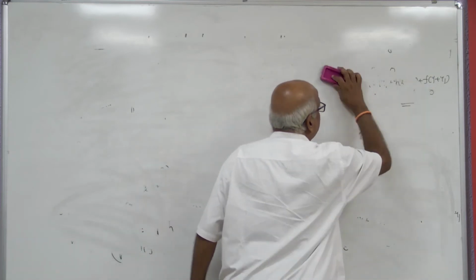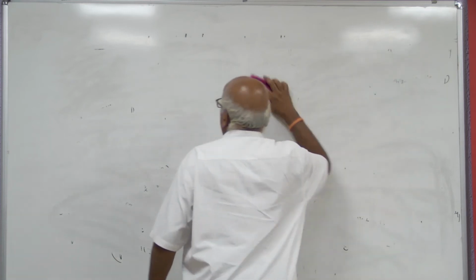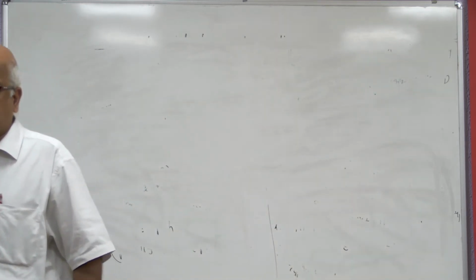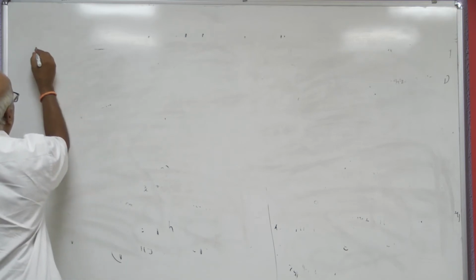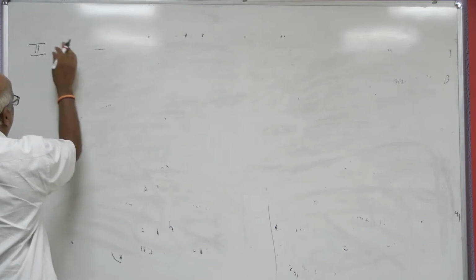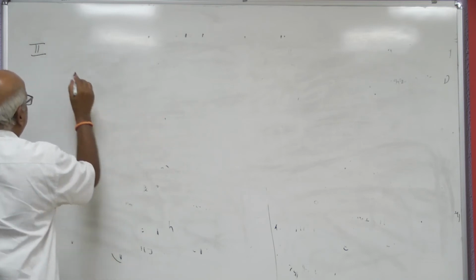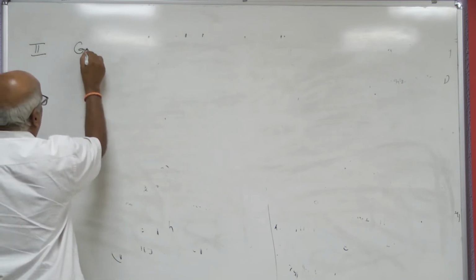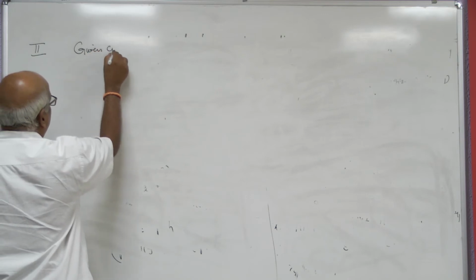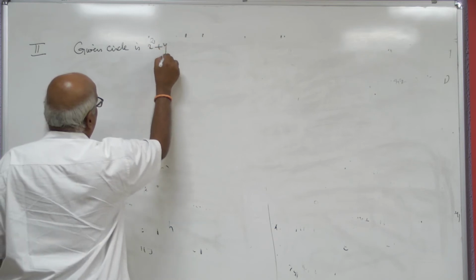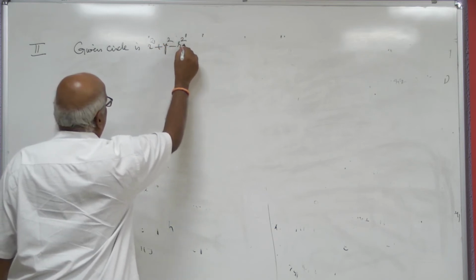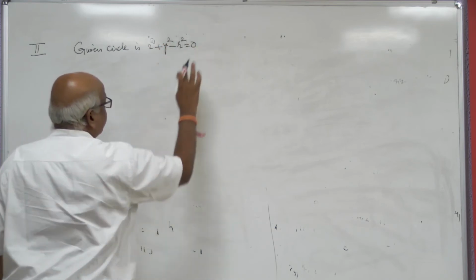Let us see. For that, let us take a circle whose equation is x square plus y square equal to r square. Let us say this is second theorem or second result. Given circle is x square plus y square minus r square equal to 0.